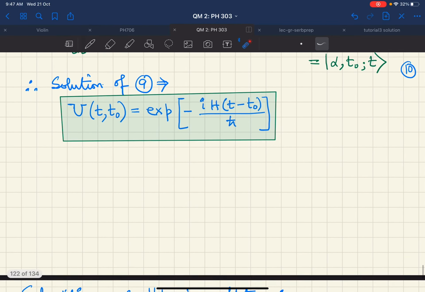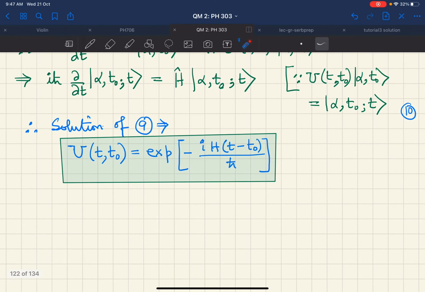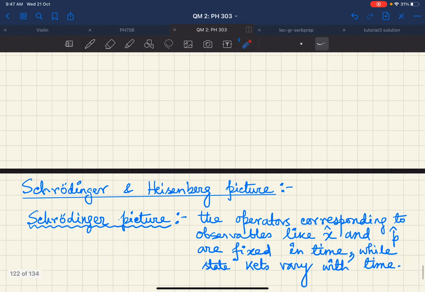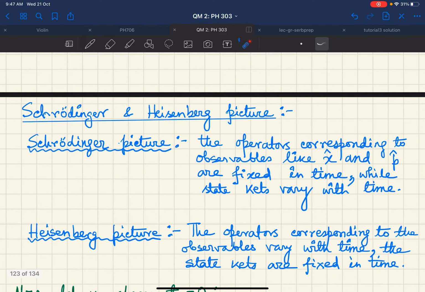So with this basic idea, we have figured out the form of the time evolution operator. With this basic knowledge, let us go back and discuss the Schrodinger and Heisenberg pictures. We will come to the interaction picture later. Now, what does the Schrodinger picture tell us?